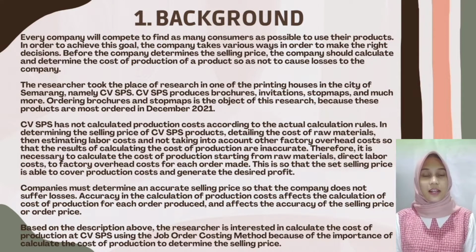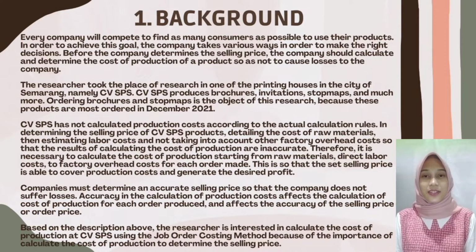For the background of the research title that I took as follows: every company will compete to find as many consumers as possible to use their products. In order to achieve this goal, the company takes various ways in order to make the right decisions. Before the company determines the selling price, the company should calculate and determine the cost of production of a product so as not to cause losses to the company.